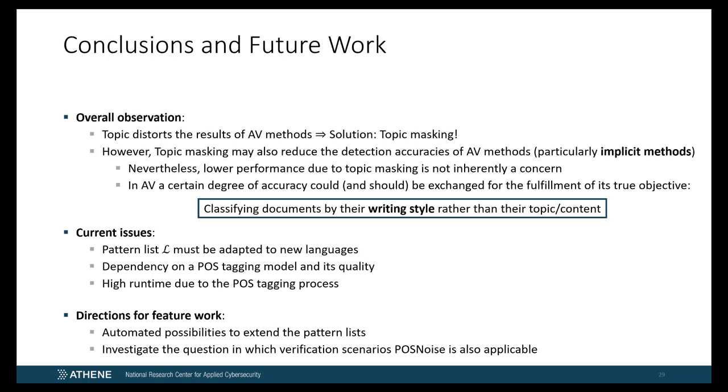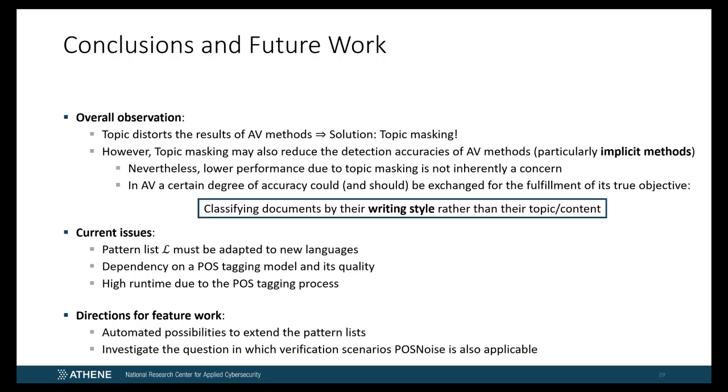So, to wrap up the talk, I would like to summarize the following observations. Topic indeed distorts results of AV methods. Topic masking can lead to better results due to canonization. This is especially the case when strong topical variance is present in the documents. However, it may also reduce the detection accuracies of AV methods, particularly implicit methods, for example when topical biases are present in the data.